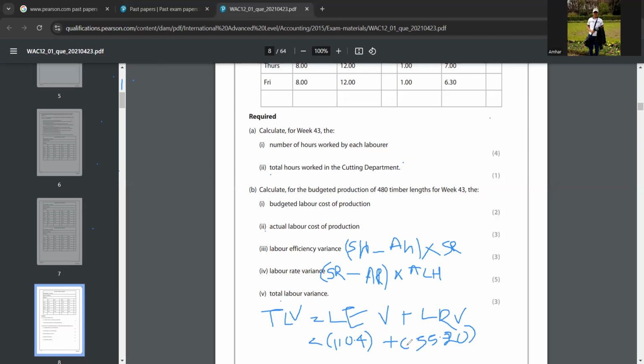You can put a minus like this also, not a problem. Okay, here after the bracket, open a bracket and put minus 110.4 plus, again open a bracket, minus 55.20. So when you solve this, what's the answer you're getting? Is it a minus value or plus value? Can you see that and tell me? Minus 165.60 adverse. Yes, correct. That's the answer. So now, did you understand how to calculate all this in the B part: labor efficiency variance, rate variance, total variance, and all this? Did you understand now? Yeah, I understood that. Okay. What did you say?